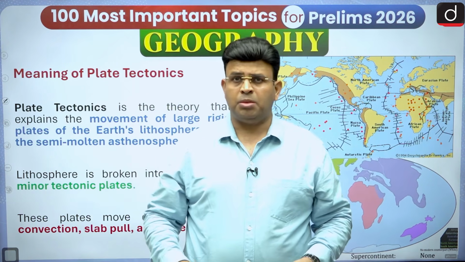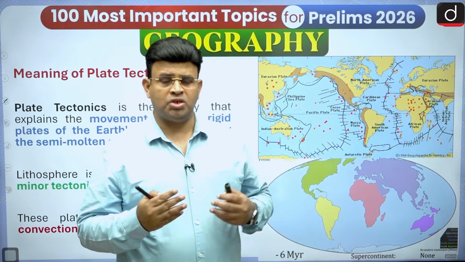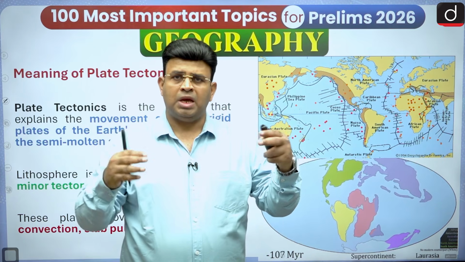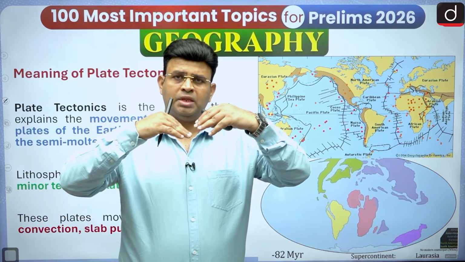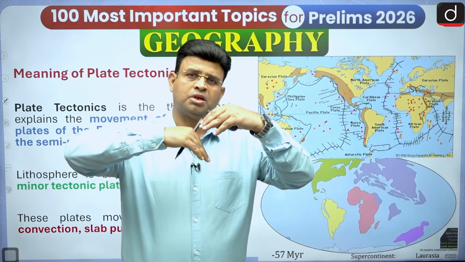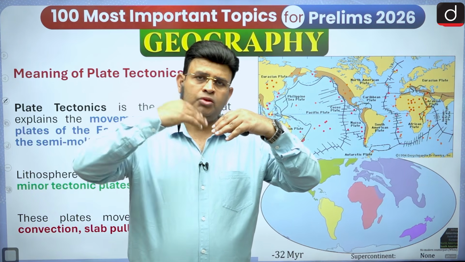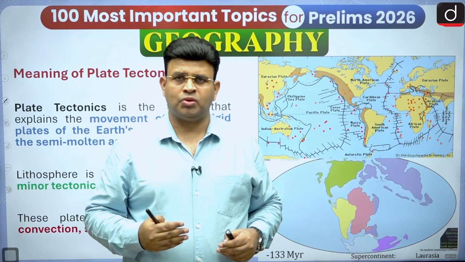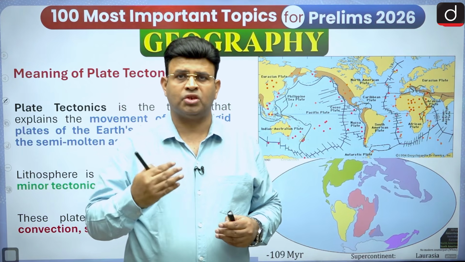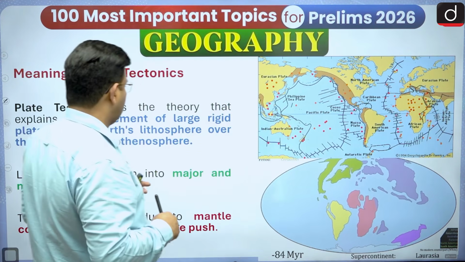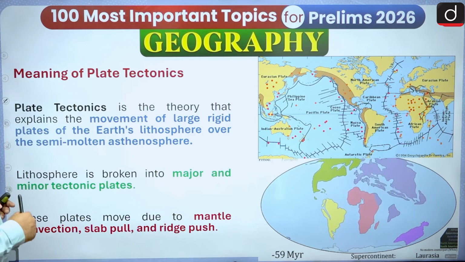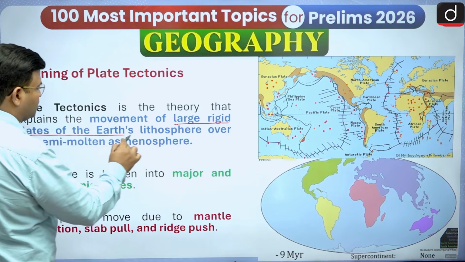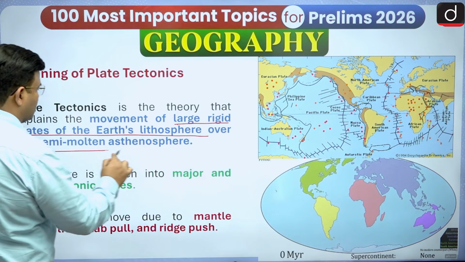So somewhere construction is taking place: at the divergence, new ocean floor always forms, a constructive margin. At the convergence, old oceanic floor is subducting and being destroyed, so it is destructive. Plate means plate movement is happening, and tectonics means that somewhere destruction and somewhere construction of the plate is taking place. So plate tectonics is the theory that explains the movement of large rigid plates of the Earth's lithosphere over the semi-molten asthenosphere.